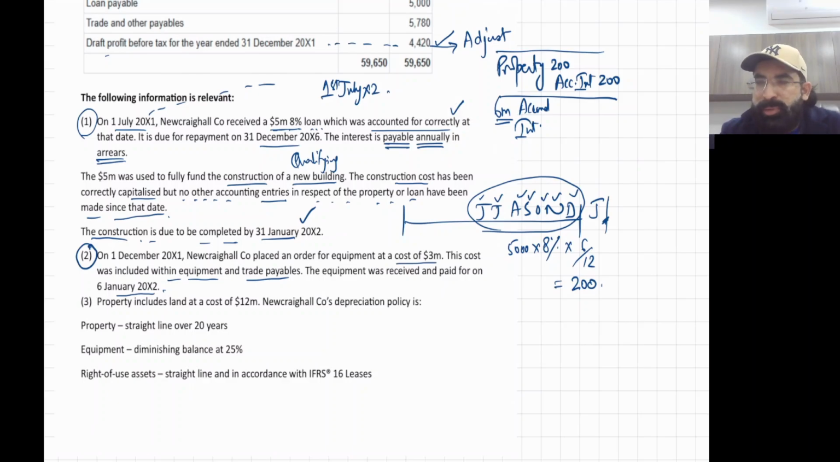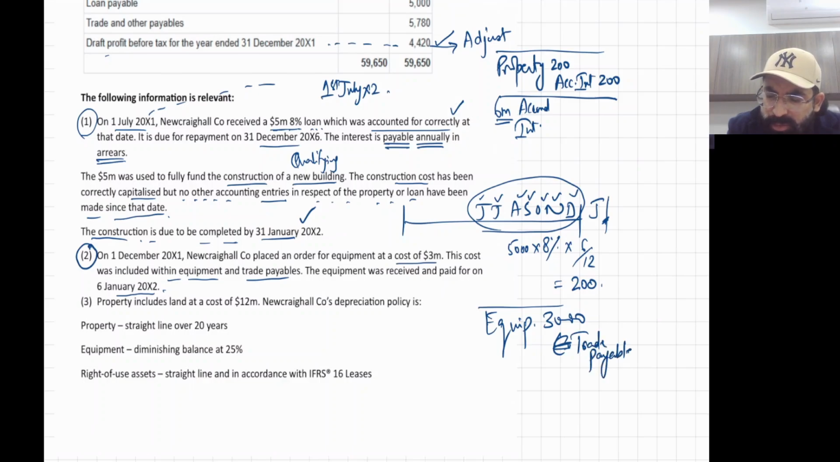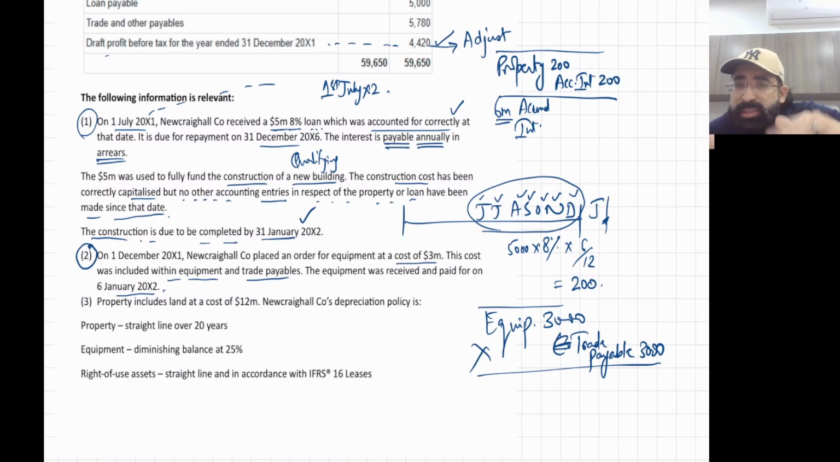So this person made this entry. Just listen. He made the entry equipment debit 3000 and trade payable credit 3000. So this is the wrong entry. No need of this entry, because this entry will be made next year. We received the asset next year. The physical delivery we got on 6th January X2. So next year we need to book it. No need to book it now. It was just an oral order. Okay, so this entry will be reversed.